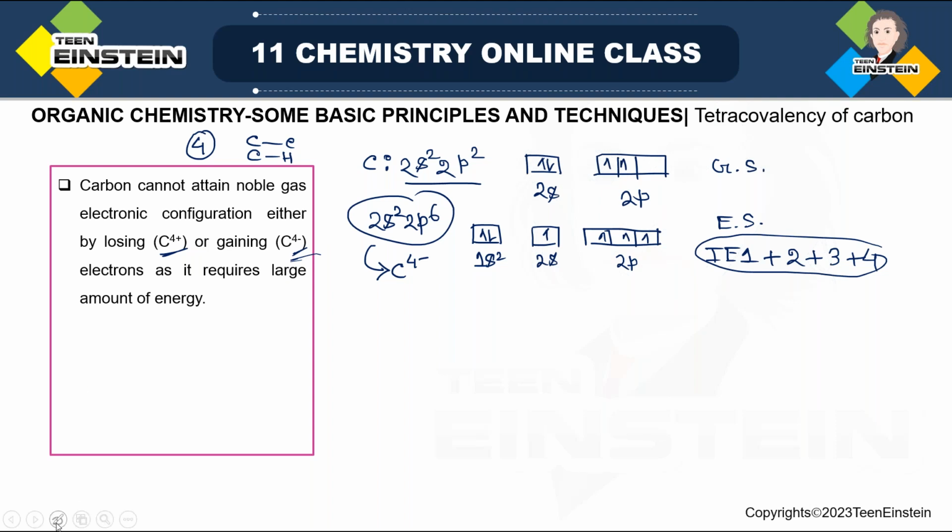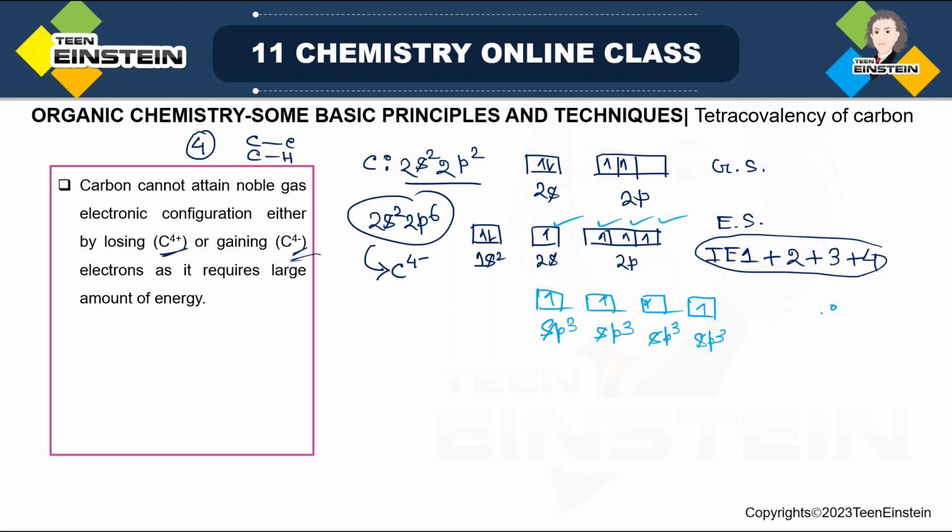So ultimately, carbon has to form covalent bonds only by sharing these 4 valence electrons. So we can get 4 covalent bonds. When there is sp3 hybridization, all these 4 electrons are hybridized. In that case, we get a total of 4 sp3 orbitals, each with 1 electron, and it can share these electrons with 4 other elements.